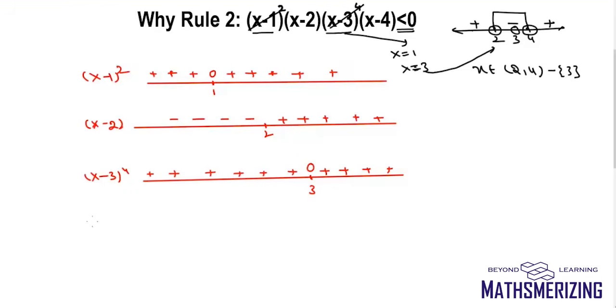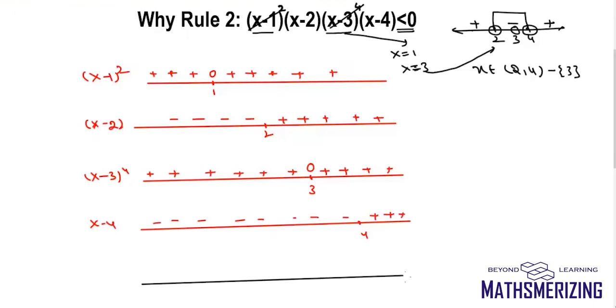Now finally I'll write x minus 4. The critical point is 4, so plus, plus, plus, and then minus. Now again, I'll take a number line. The critical points are 1, 2, 3, and 4.